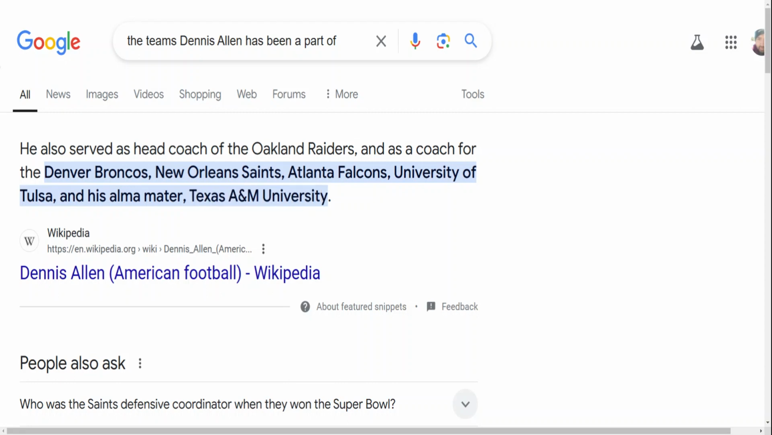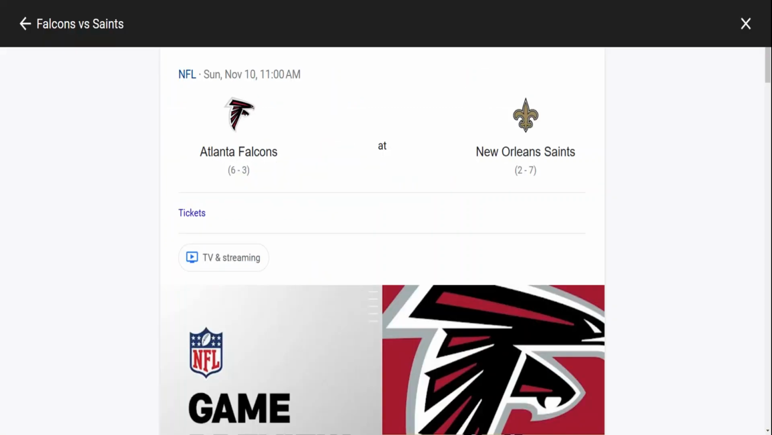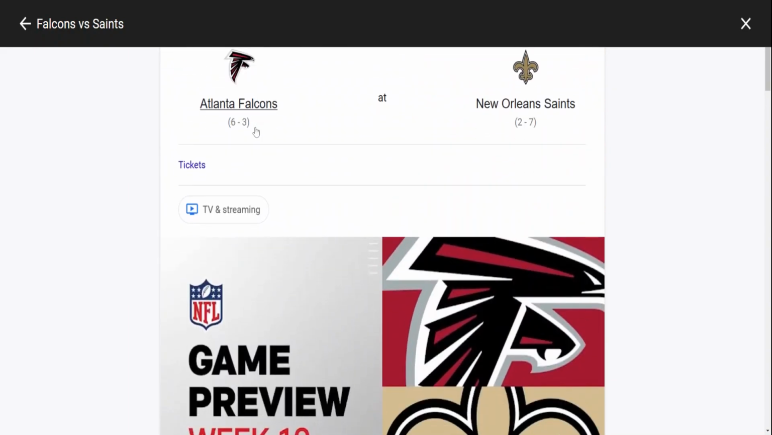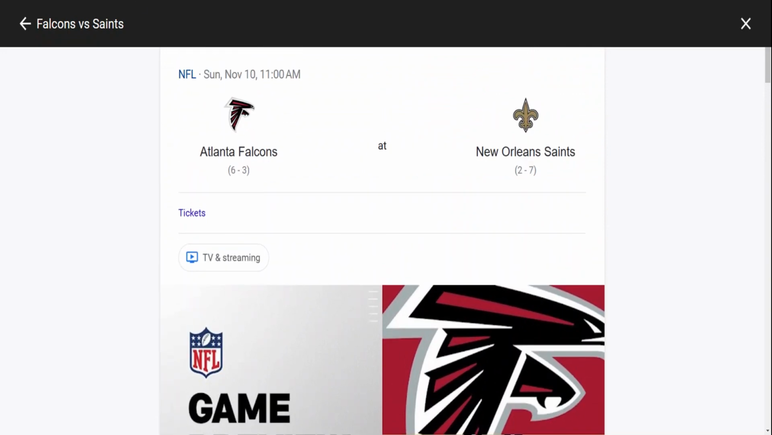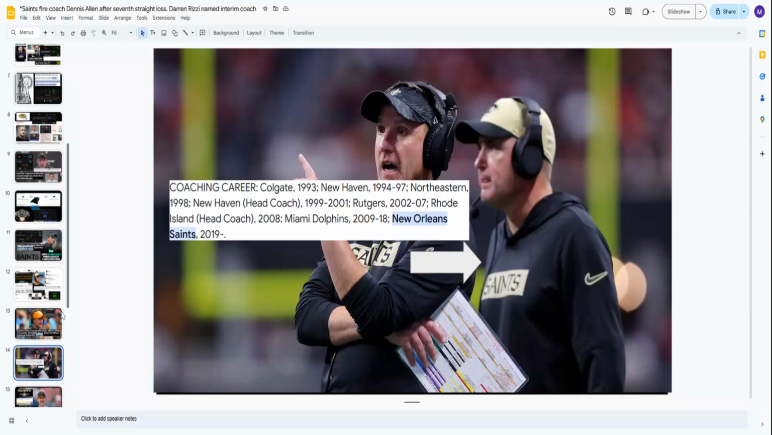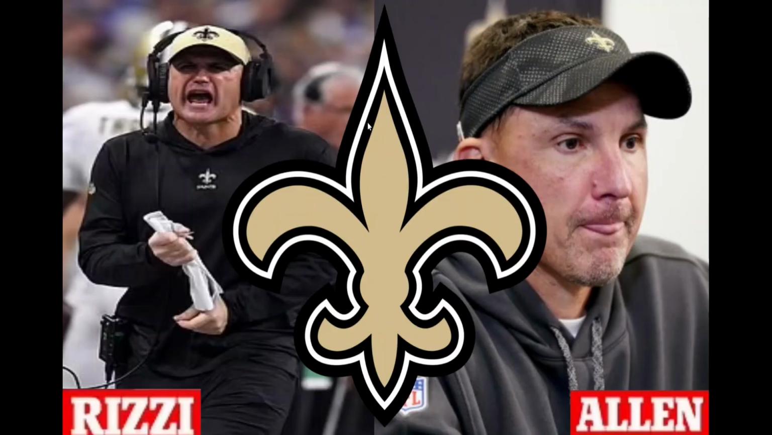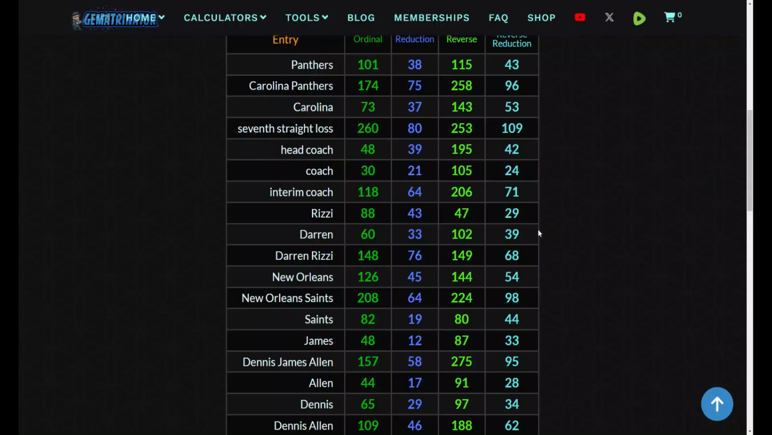And look at this. Dennis Allen, it says, was a coach for the Atlanta Falcons. That's the next opponent after this firing. What? Atlanta Falcons right there. So they're not looking too hot. There's always more. I mean, that was an amazing breakdown, if you ask me. You know what I'm saying? And you know, that's that.